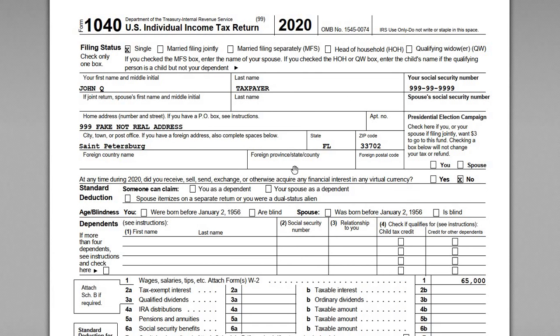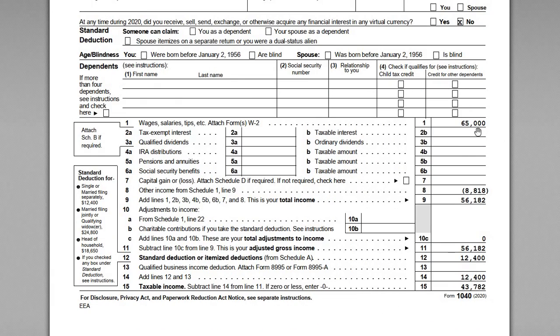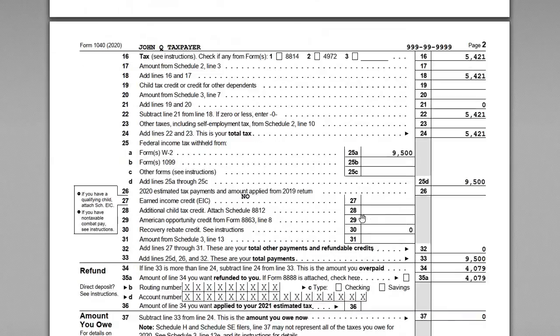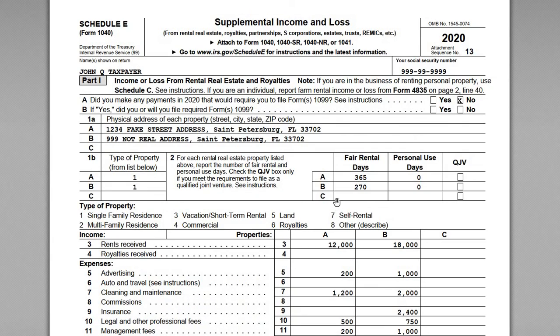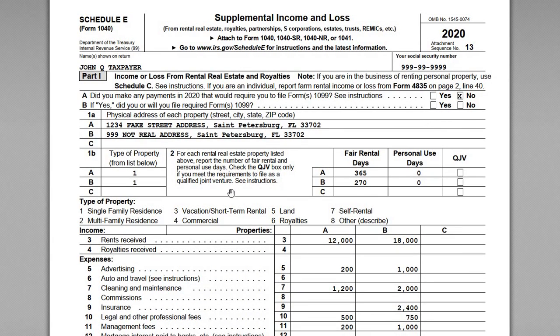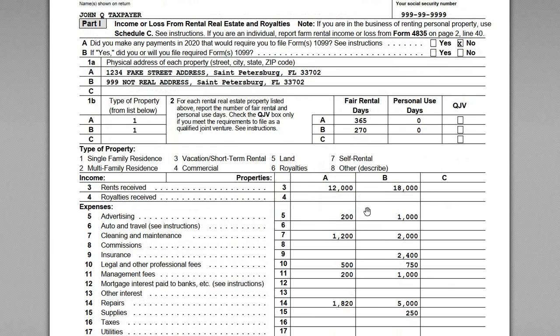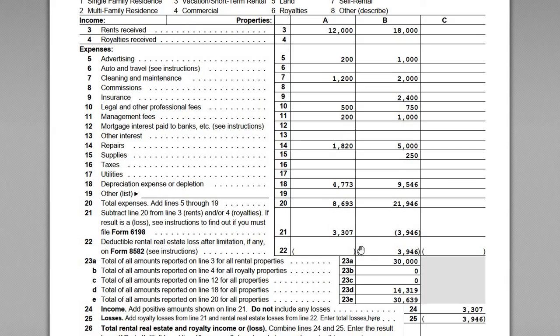So we'll start with 2020. So this is John's 1040. He's a single filer. He's got some wages up here and then no other investment income apart from the rental property. So if we jump down to, well, Schedule E, we can just highlight this for a bit here. So we've got the two properties, right? So remember, he had one property that he owned since 2018 that he rented, and he bought a second one in 2020 that he started renting. So that's why we've got the two properties here, the rental income and expenses.